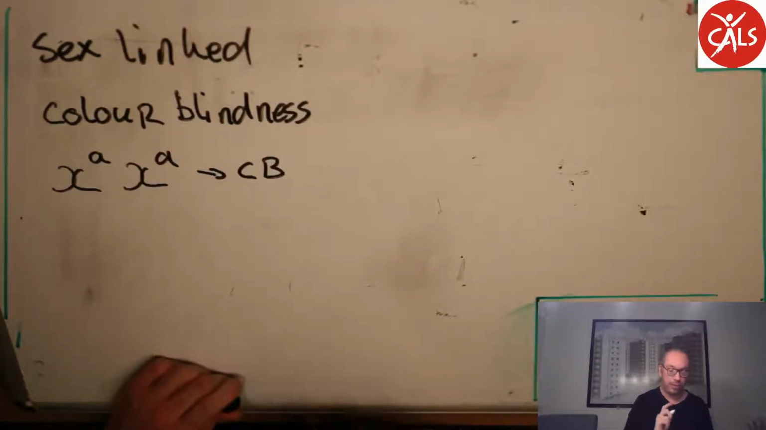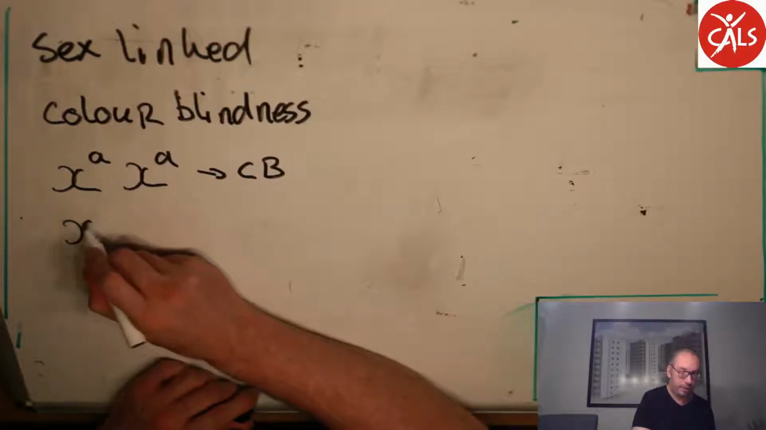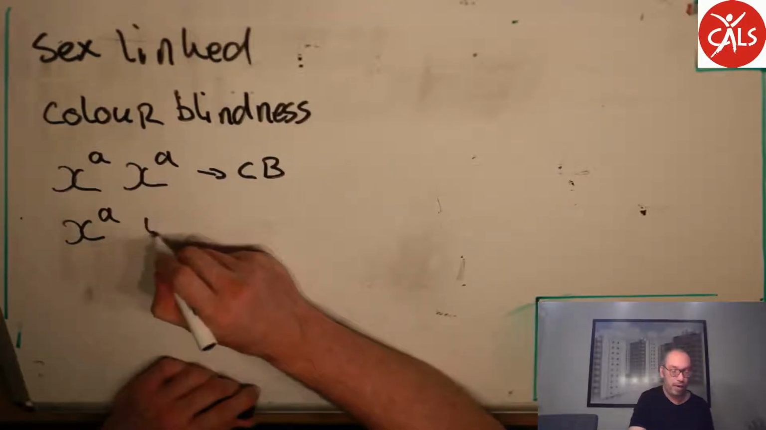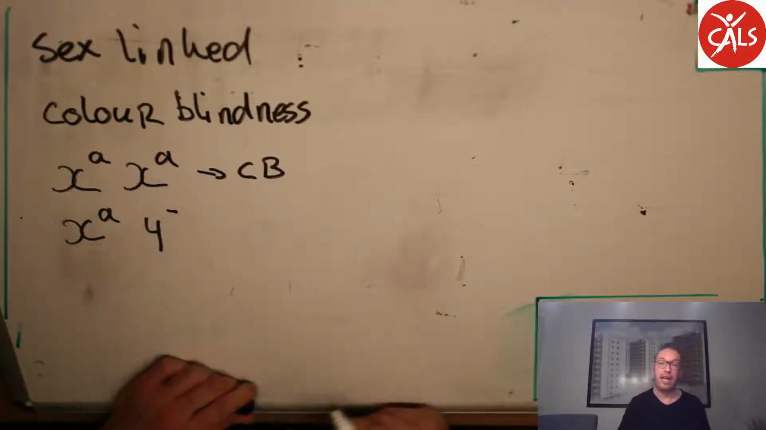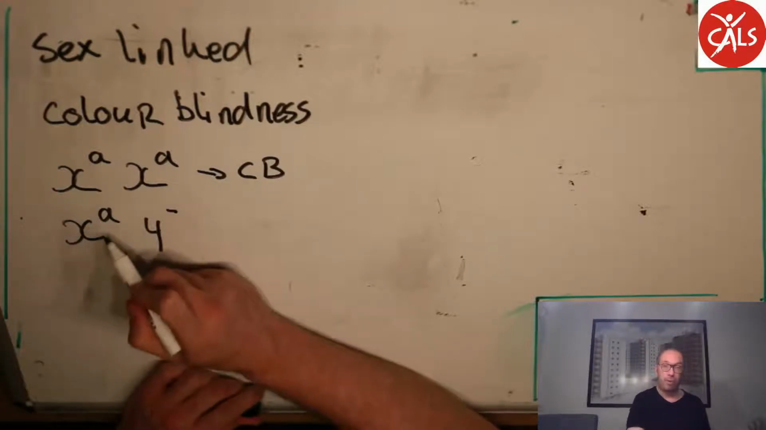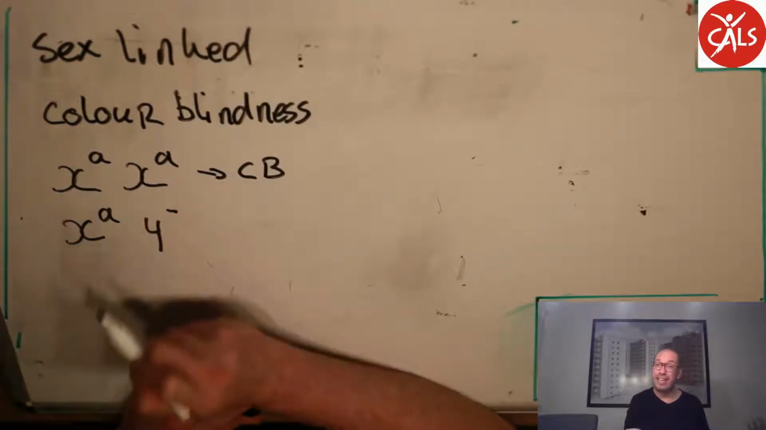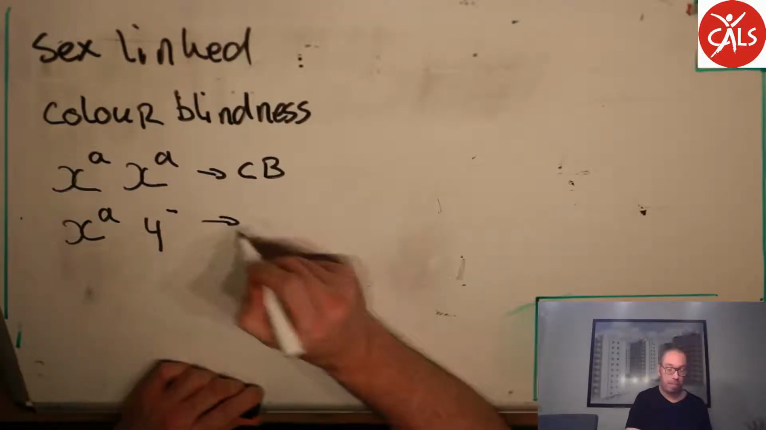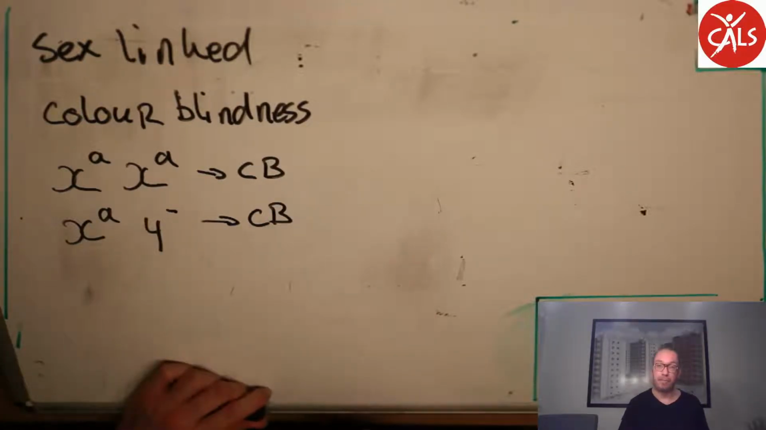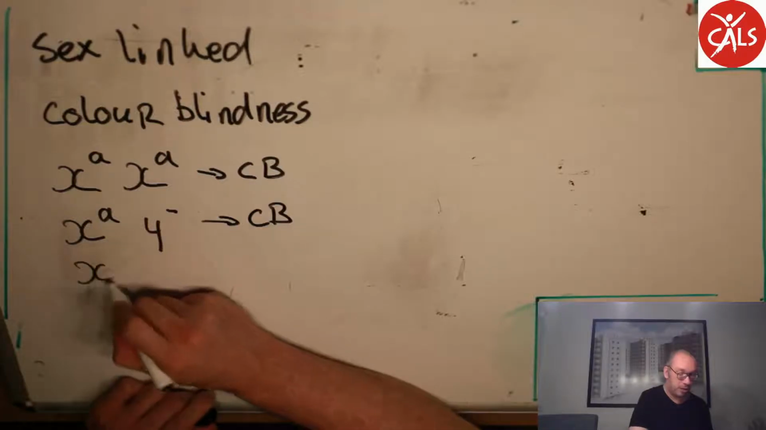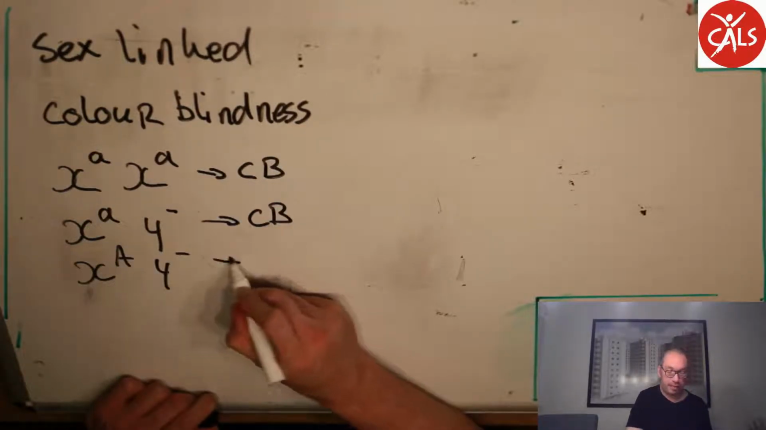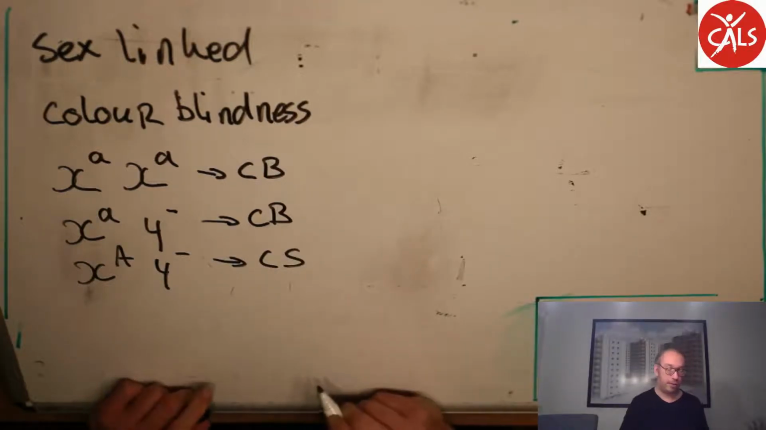For boys, on the other hand, you only need one small a, because the Y chromosome almost has no genes, so no traits. So it's monogenic and only one allele is needed. So boys are colorblind when they have only one small a. Of course, boys can be color seeing, like most of us are, right? This is a color-seeing boy.